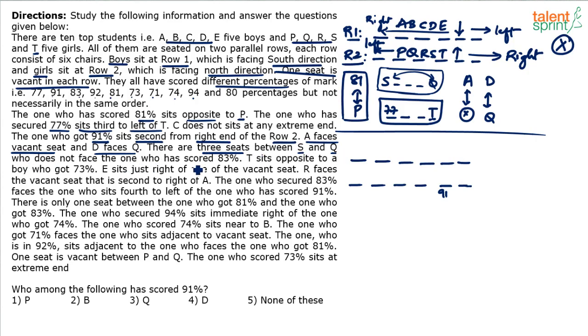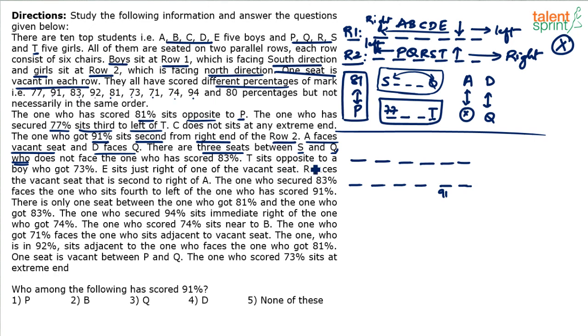Who does not face the one who has scored 83? See, remember in these statements, whenever we say who, we refer to the previous person, the preceding person. So who here refers to Q. There are 3 seats between S and Q. Who does not face 83? Q does not face 83. Remember, Q will not face 83.